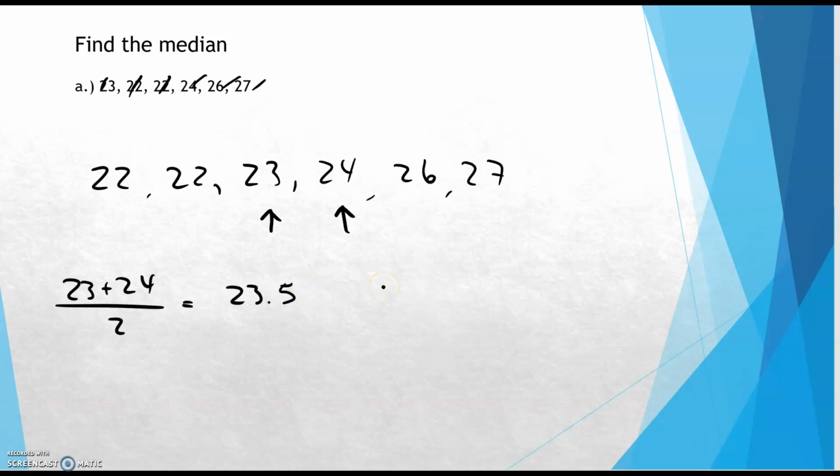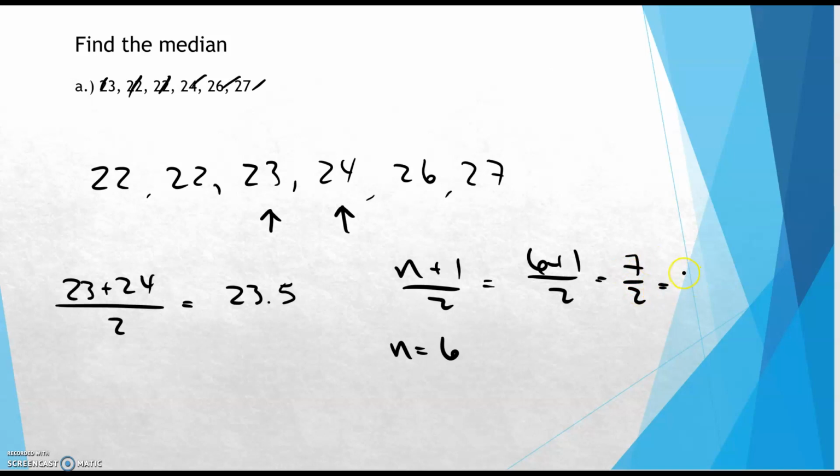Now if we wanted to use that locator, n plus 1 over 2, well, my n is 6. So 6 plus 1 over 2, 7 over 2, or half of 7, that's going to give you 3.5. So I need to round up and down because I have a decimal here.